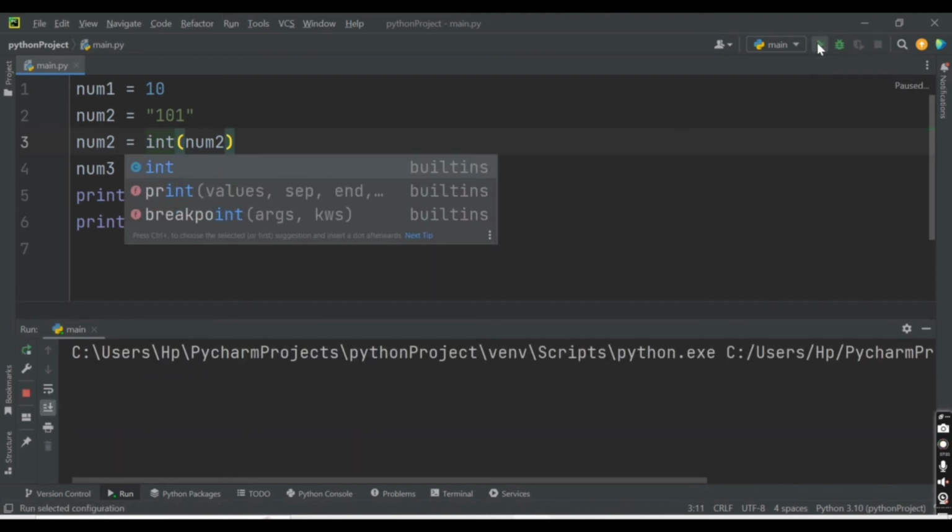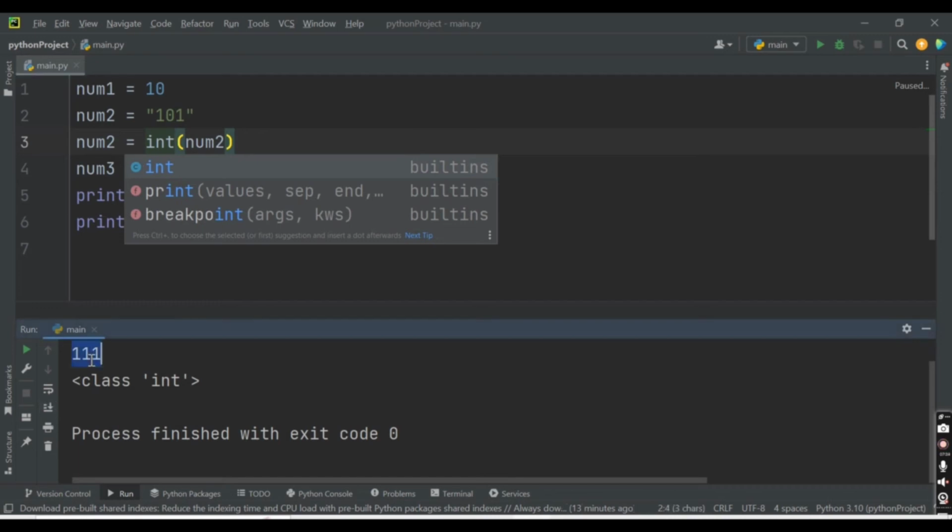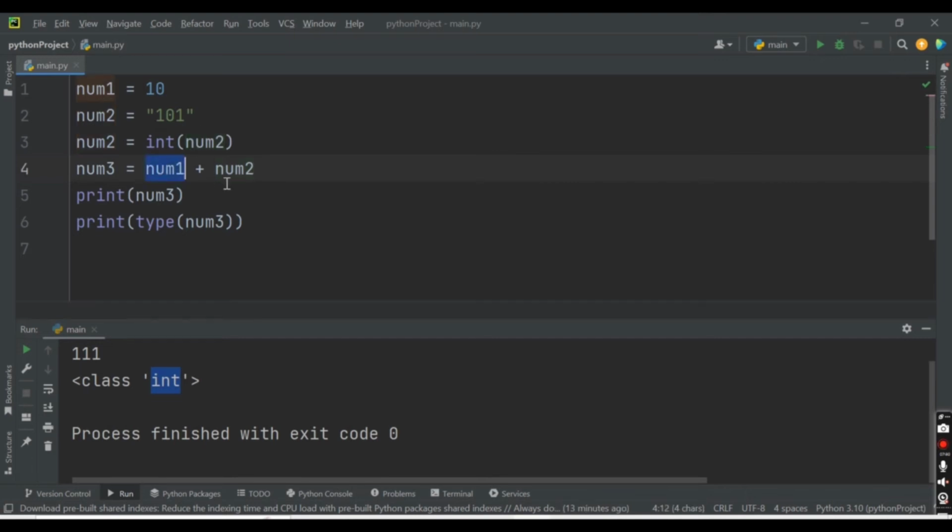If I run this code now, we get our output 111, and the class is integer, because the two variables that we are adding here are both integers. So I hope you understand the difference between implicit data type conversion and explicit data type conversion. Now moving towards the questions.